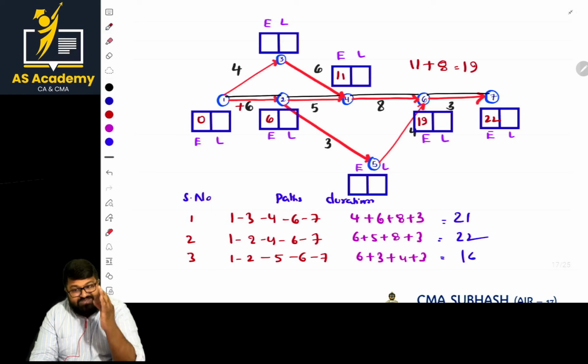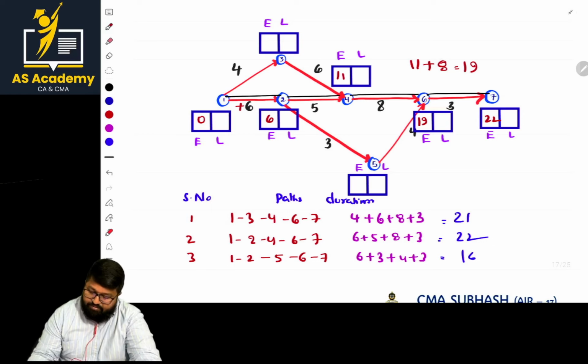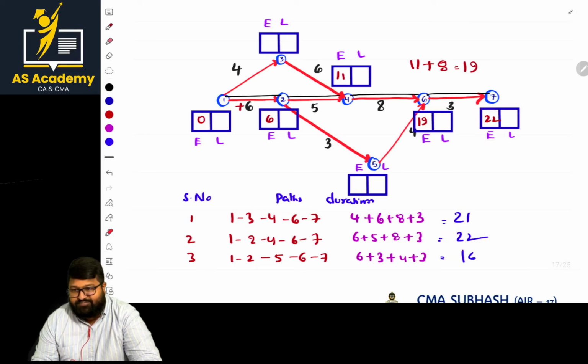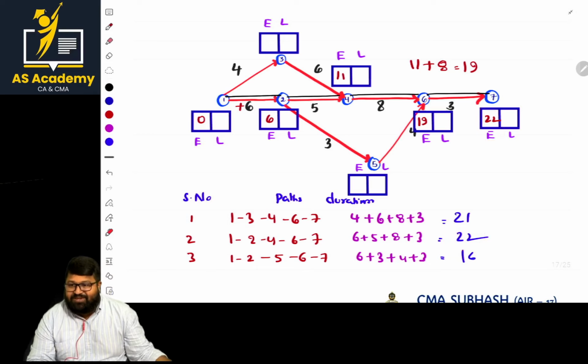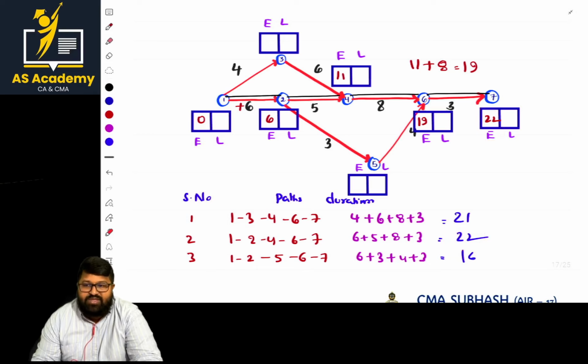And one more basic point and basic logic. Here the highest path value is 22, and the value will also be the same, 22, because we are adding along the same path. When you are in the exam, these things may help you the best. So be careful with this area.